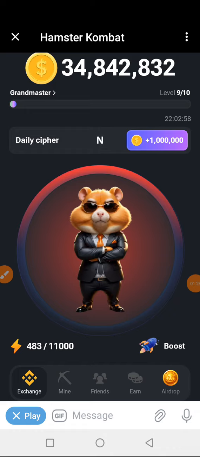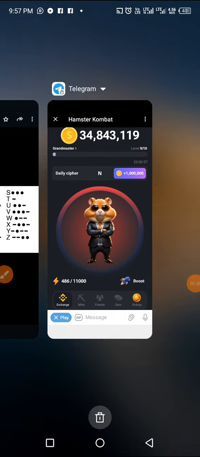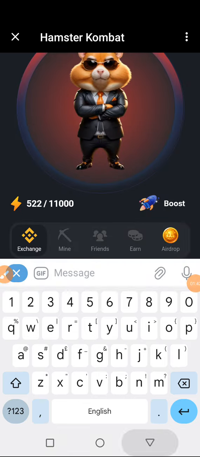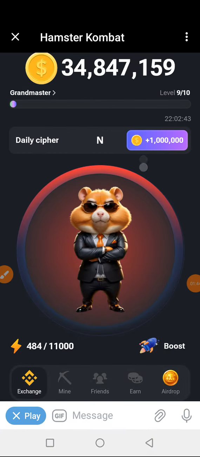Then we go for F. F is dot dot dash dot. So tap your screen, hold and then tap. So we tap, hold and tap.